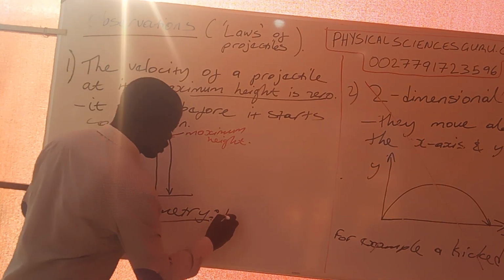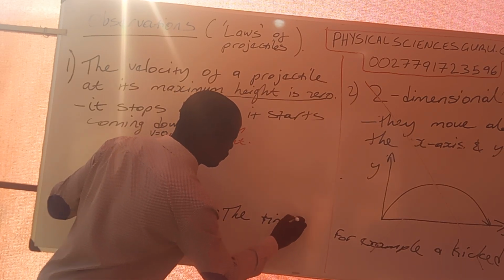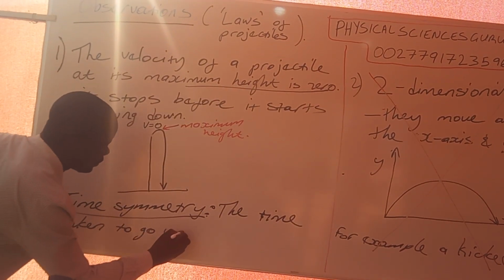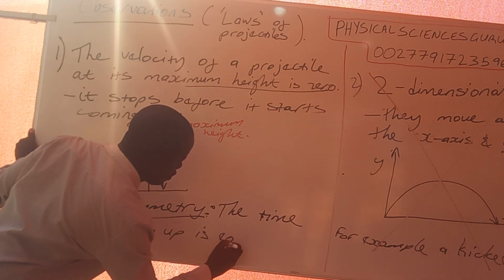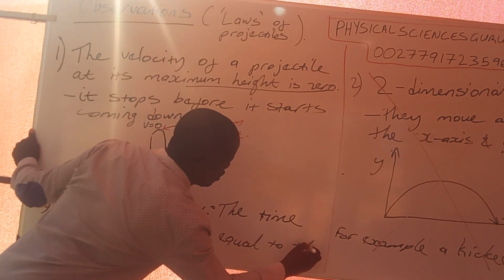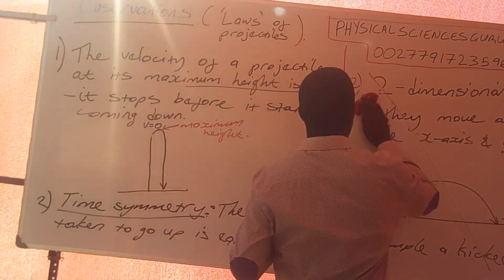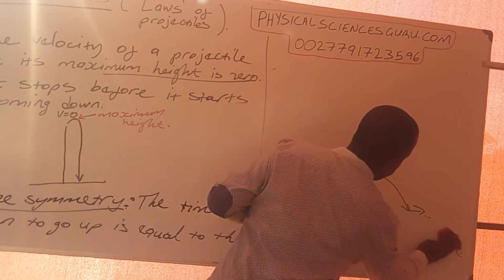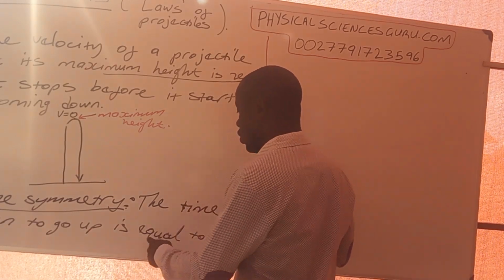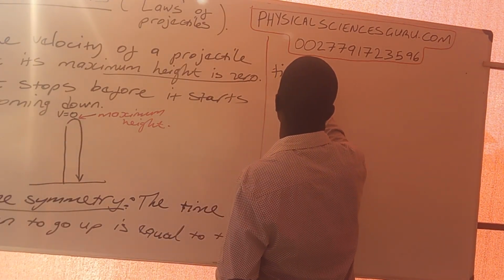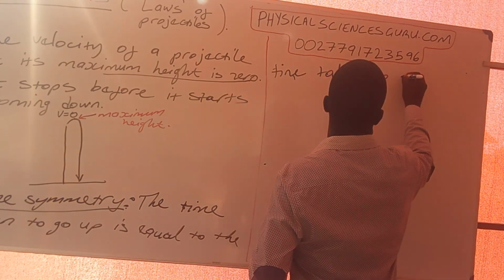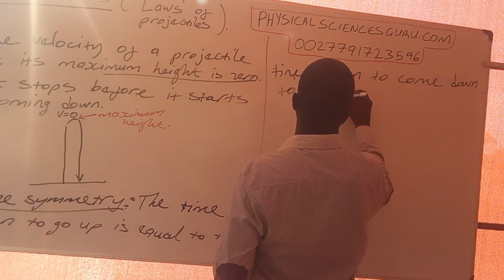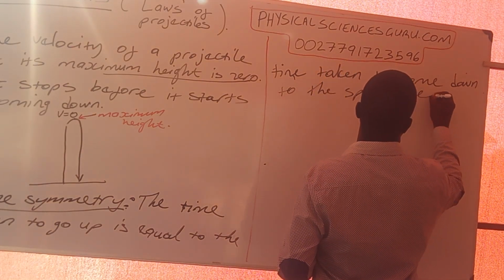Time symmetry: the time taken to go up is equal to the time taken to come down to the spot where it was thrown from.